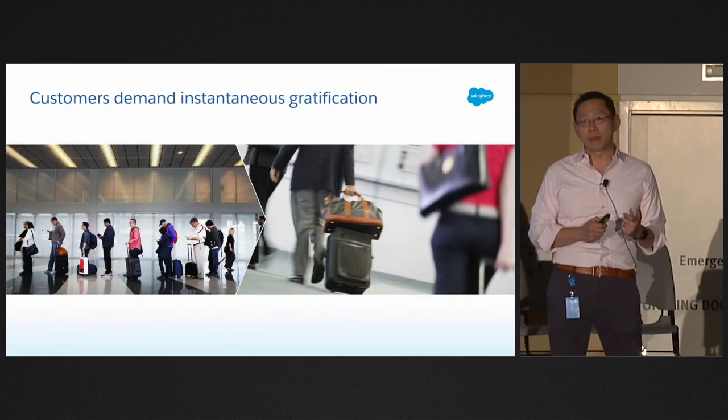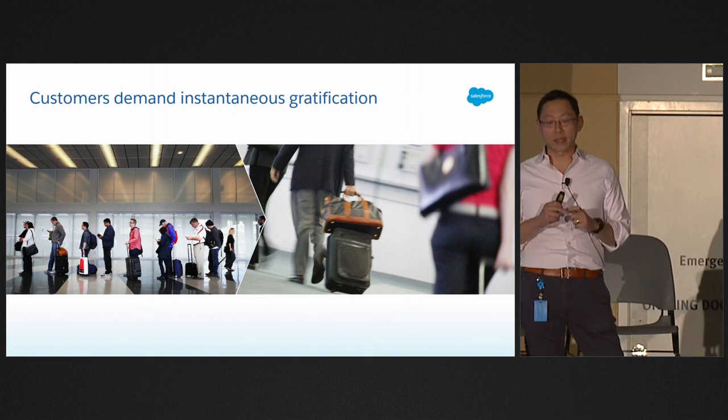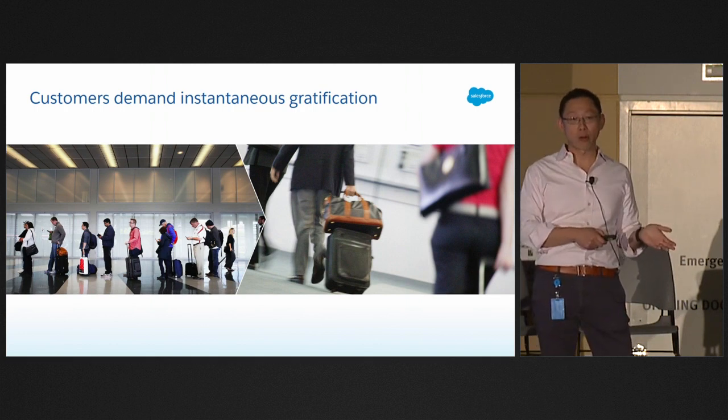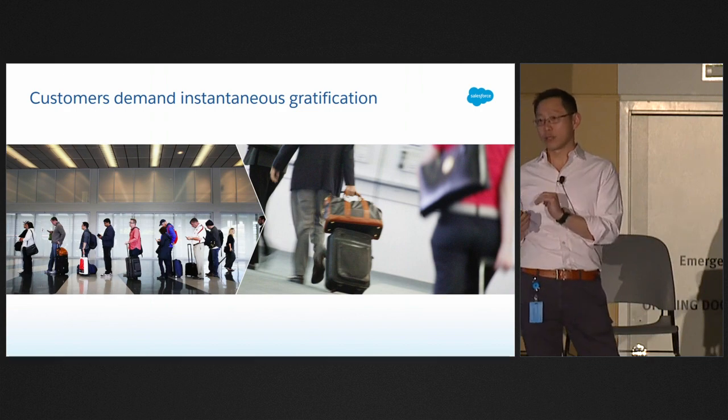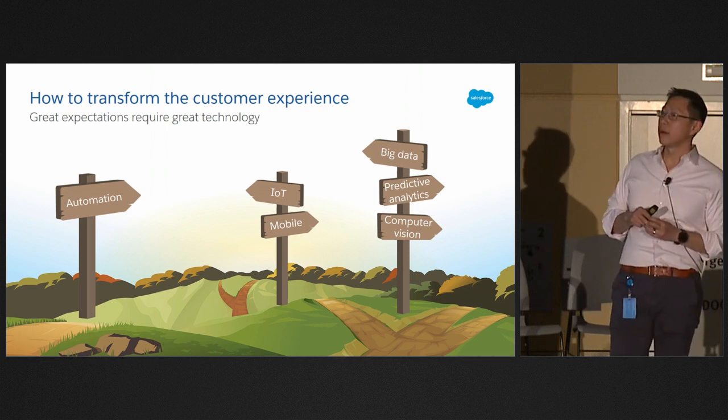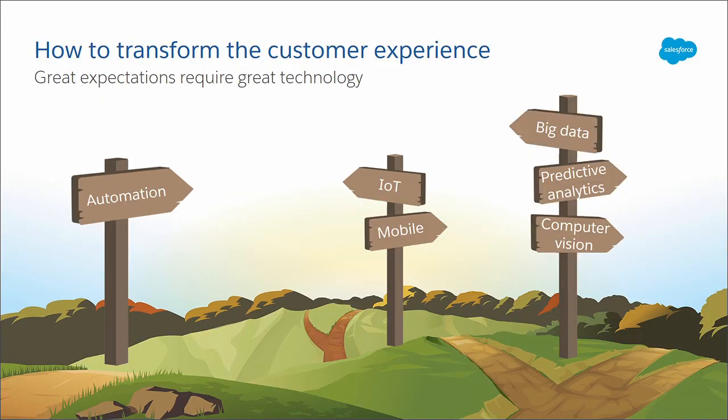And the last thing that people have come to expect really is that they just want instant gratification. Right? They don't want to wait in line anymore. They basically want to do everything in a self-service way. So when we step back and think about what we then have to do to make all this happen, it actually comes down to great technologies.